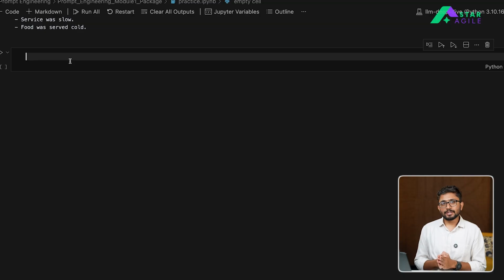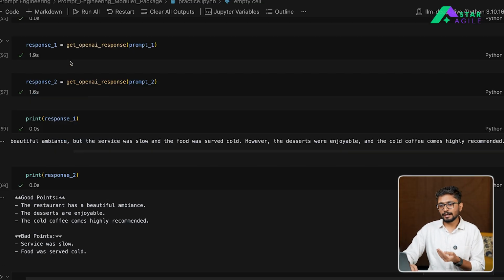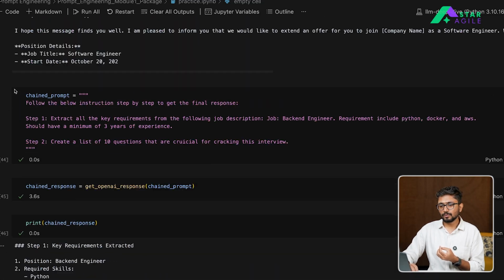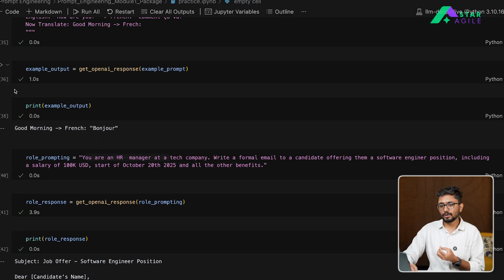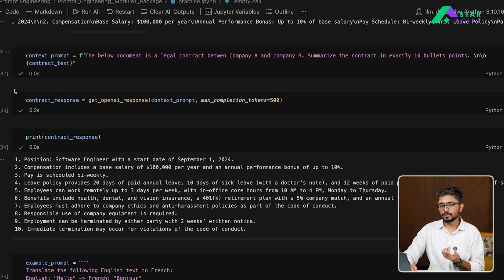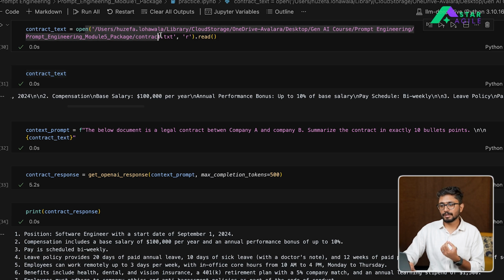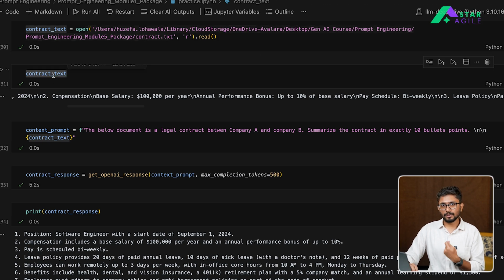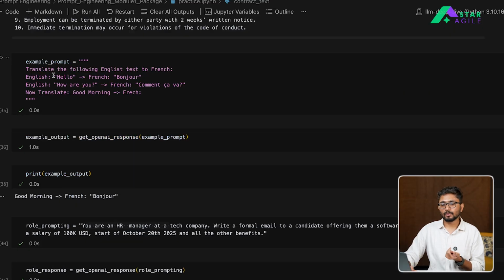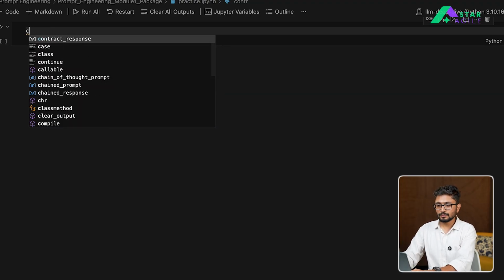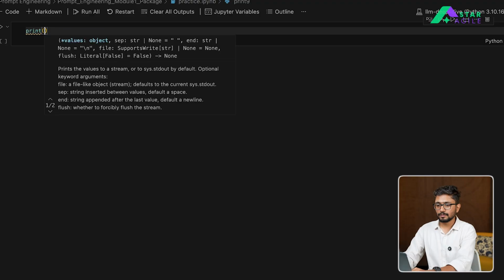So first thing, as I mentioned, is that we first need to load the document. Previously I have already loaded that document. If you remember, I had created a contract example, and over there we had already loaded an employee contract. That is the contract that I'm going to use here, right? I had loaded this contract text from the file present in my system. So I'm going to load it again in a variable which we are going to pass to a model to answer the questions about it. So here first let's load that. I've already loaded it, so I'm just going to print it here so that we can read it once.